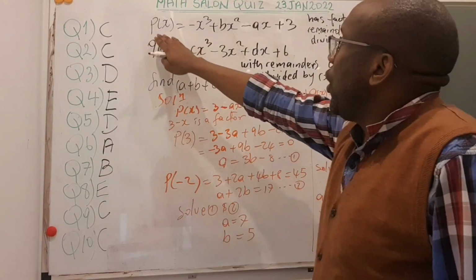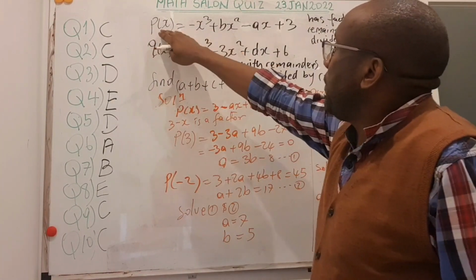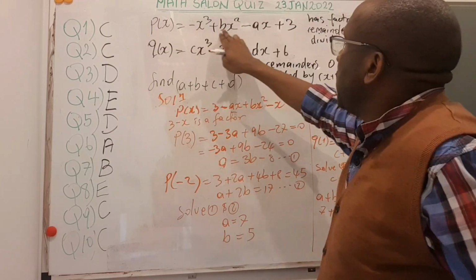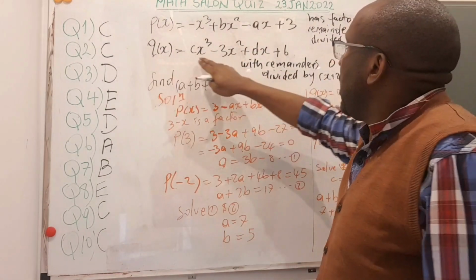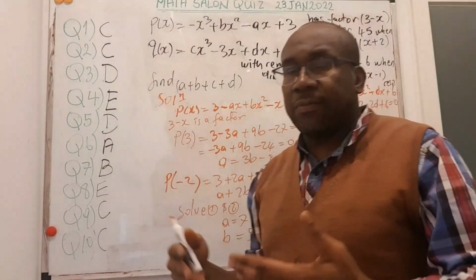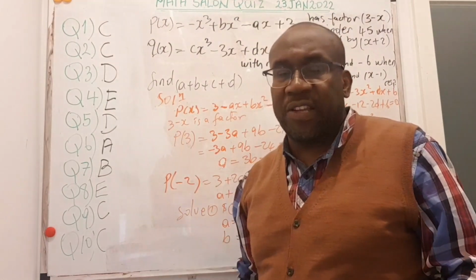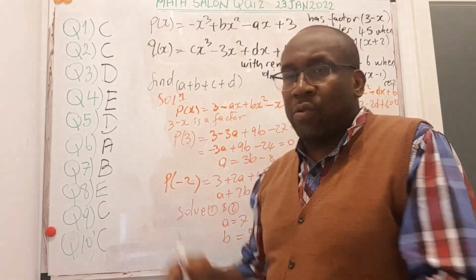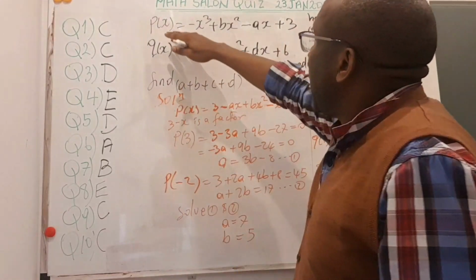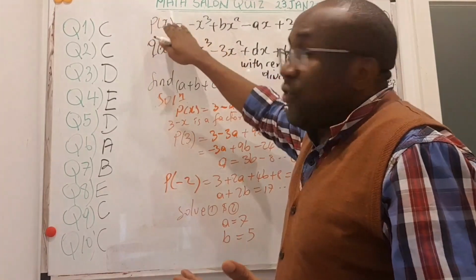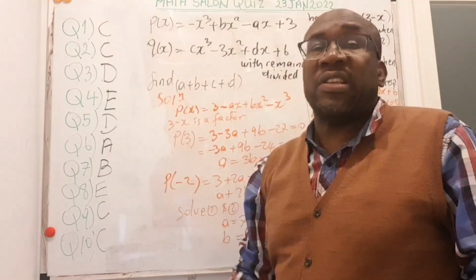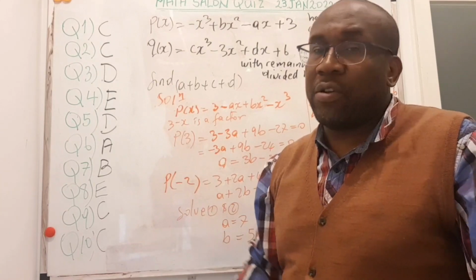For question number two, you are given two functions, p of x as minus x cubed plus bx squared minus ax plus 3, and another one, q of x, like this. The idea was to use your factor theorem idea. You have done that in school. I will try to remind you. In the factor theorem, if you know that a function has a factor, it means that when you divide that function by that factor, there is no remainder.